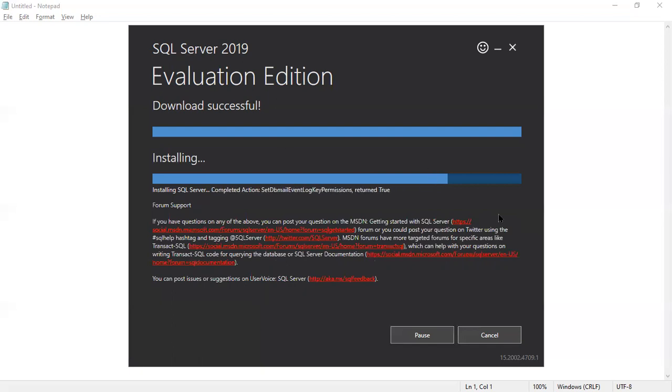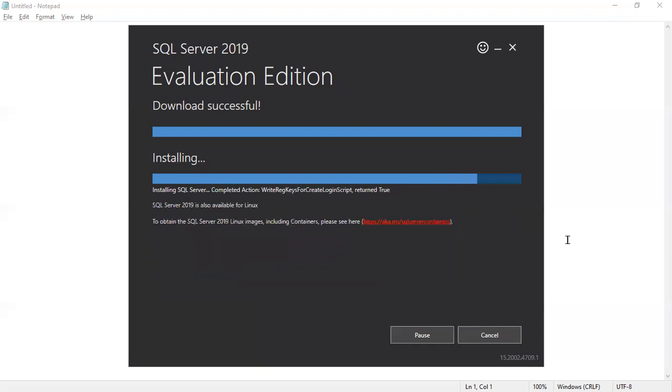Maybe the first time on your machine it may take some more time, but on my machine some components are already installed.